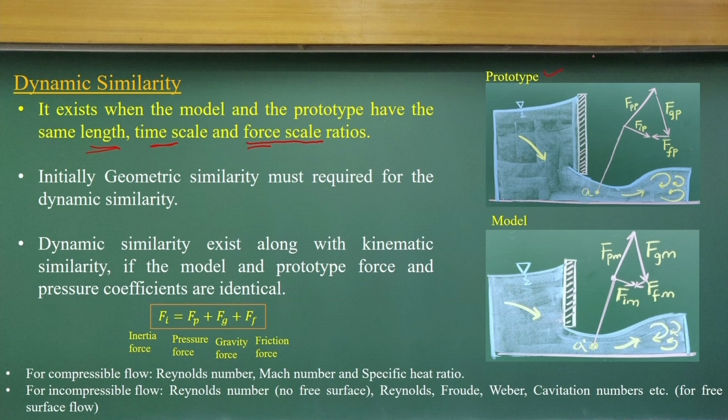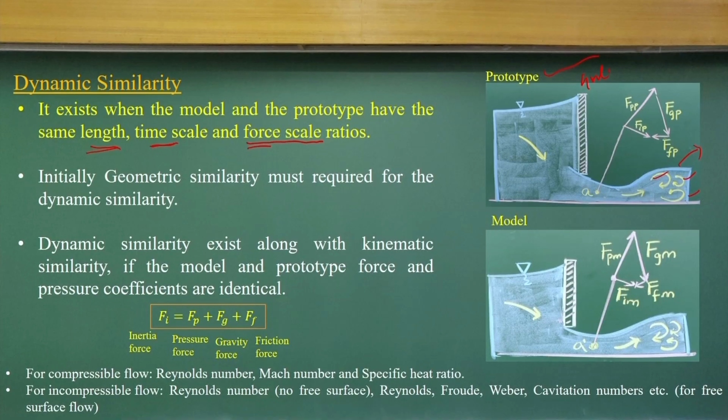Let us take a typical problem like this: you have a prototype with a gate, and flow is passing through the gate and having a hydraulic jump here, with small eddies or vortex formations like this. This is the point where we look at what force components are there. As you know, there will be a pressure force component, gravity force component, friction or viscous force component and inertia force component, and each force has a direction component. They should be balanced, so all these force vectors balance at the prototype level.